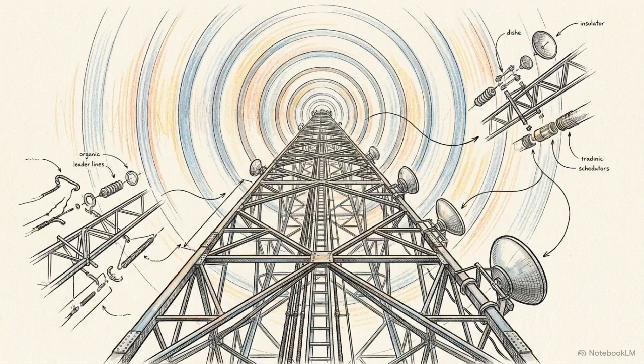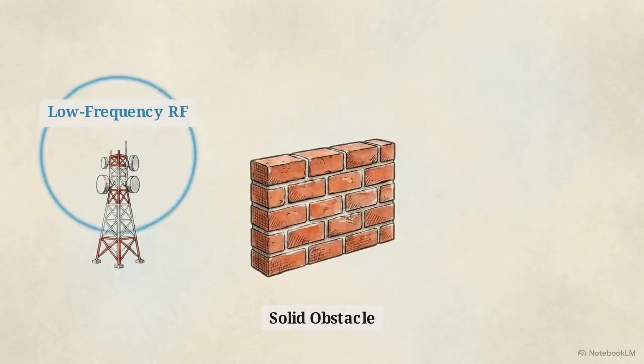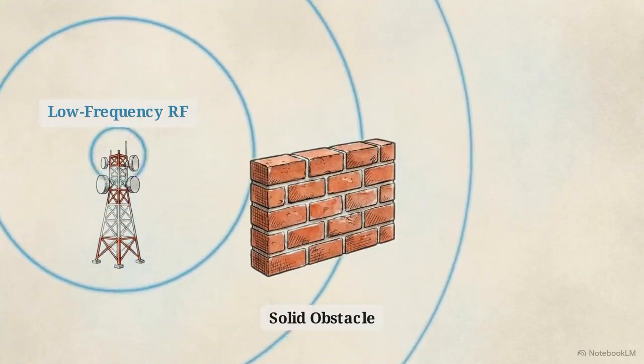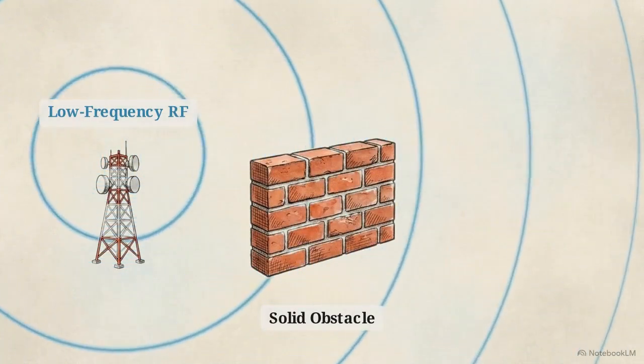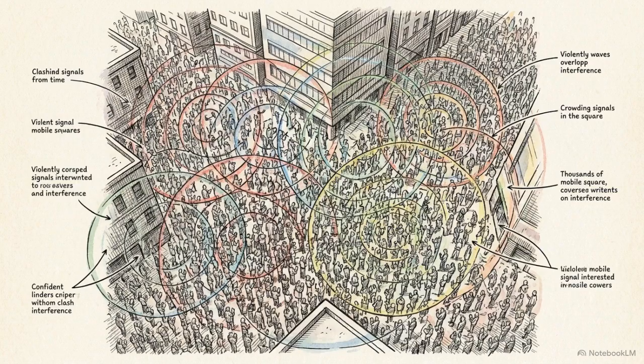The most common unguided medium is radio. Radio waves are defined by their omnidirectional propagation. They broadcast outwards in all directions simultaneously. Because radio waves operate at relatively low frequencies, they can easily pass through solid obstacles like building walls. This allows devices to maintain a network connection while in motion. The trade-off is intense interference, rapid distance drop-off, and no inherent physical security.